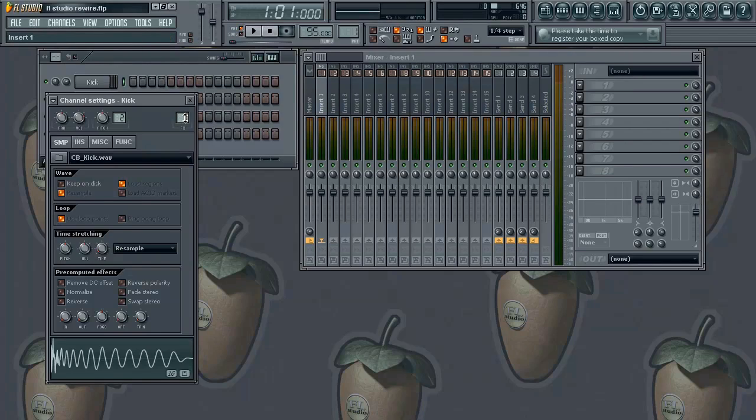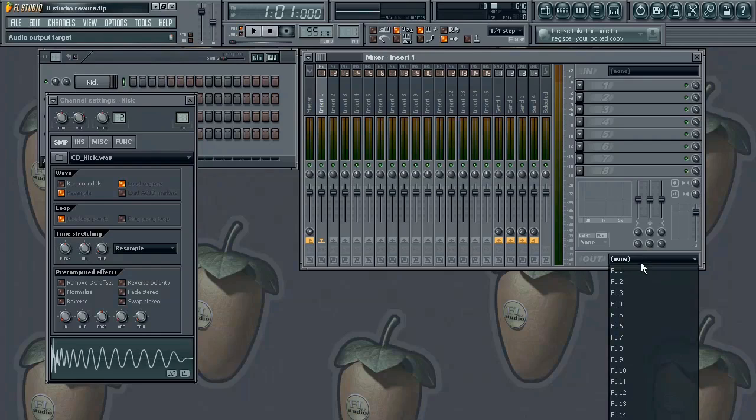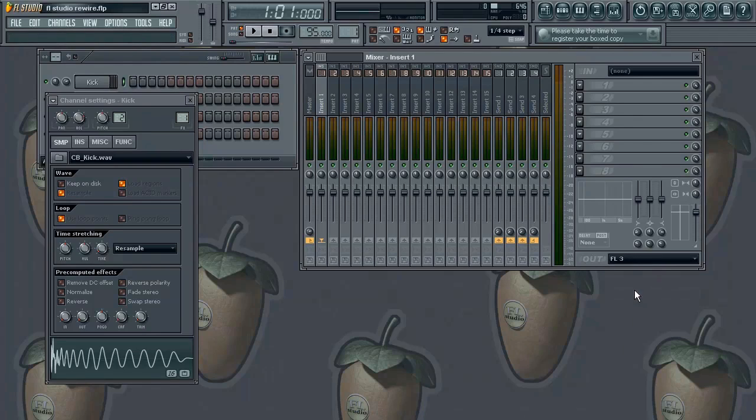And as you can see, if I left click and drag up or down, if you look at the mixer over here, it's going to highlight each track. So if I'm going up, down, it just corresponds to whichever track you want to be on. So right now we want to be on track 1. Okay, so we have our channel set to track 1. Now this is important: we're going to have all of our sound coming out of channel 3 in Pro Tools. So we need to make sure that your output is set to channel 3.